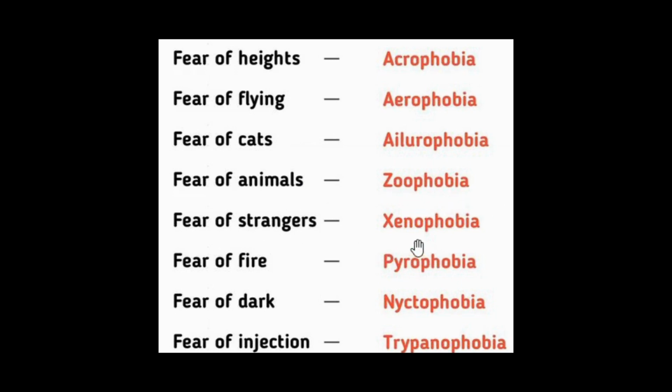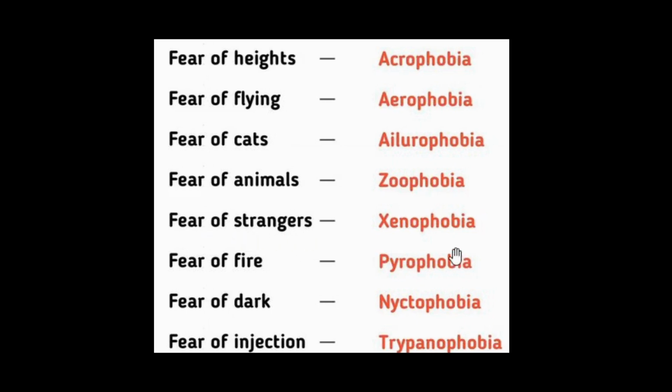And next one, xenophobia. Xenophobia means fear of strangers. Strangers, we already know, means people from other countries, when they visit different countries, and for them these people are strangers. Example, fear of strangers who are new to our place, in our country.